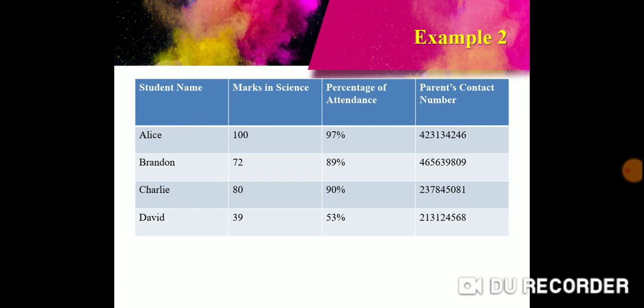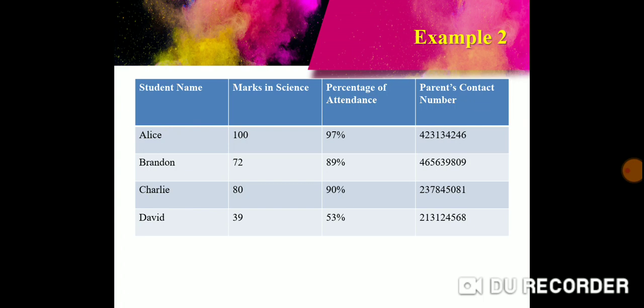Teachers can check the marks of the student, the percentage of attendance of the student, and then contact the parents if needed. Similarly, parents can also come and check the attendance and the marks of the students in class. So there is an intended group of users and preconceived applications that the intended users have in mind.